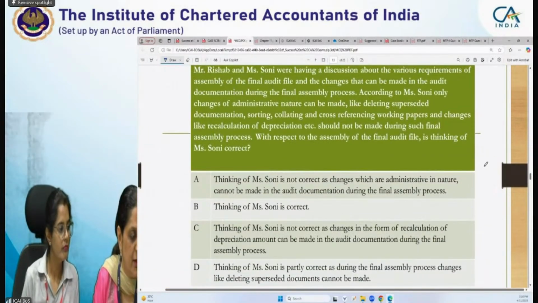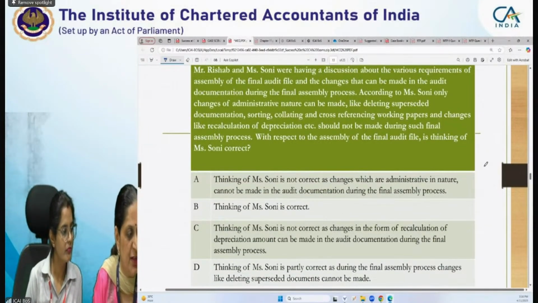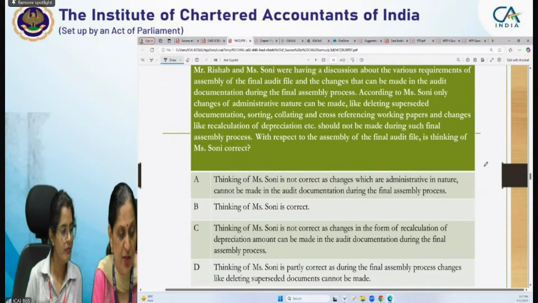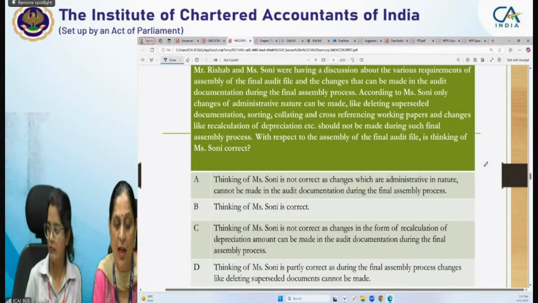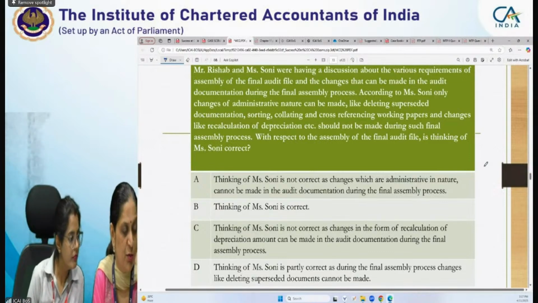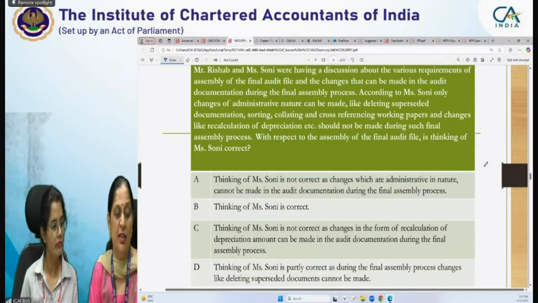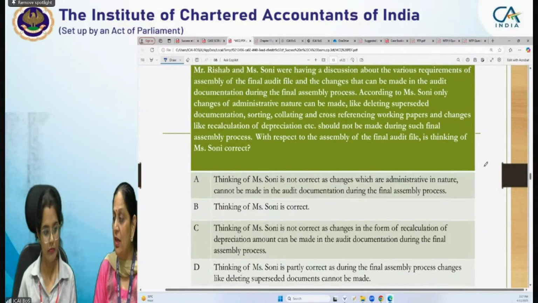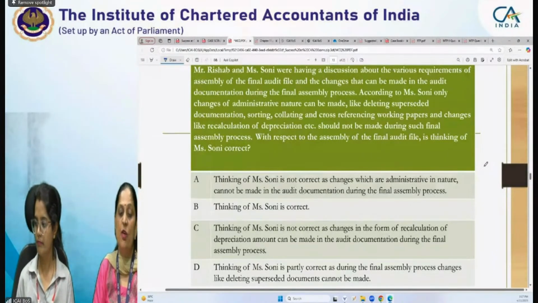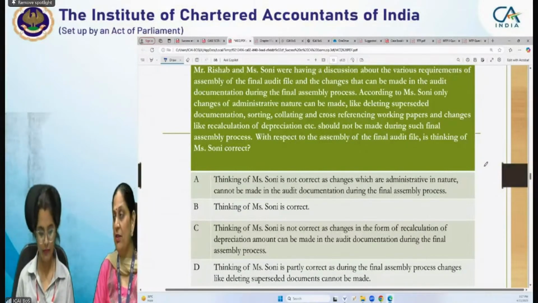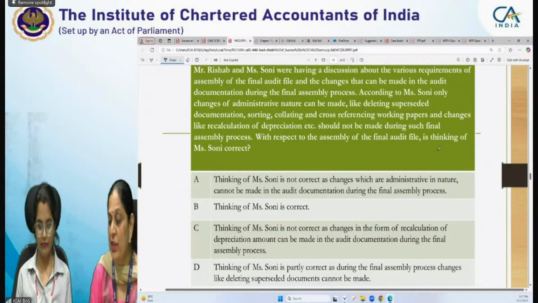Oh, here we have received an answer from Harish. Very good, Harish. Very good. You have rightly said that only administrative nature, not anything new. So option B will be the correct answer, that thinking of Miss Soni is not correct. Right. So moving towards the next question.